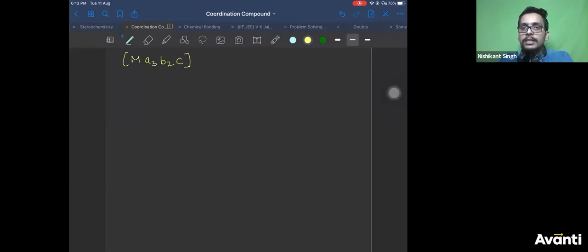This is the most easy one you can get. How many geometrical isomers are possible for this? Ganesh, check again. Draw it. Do not take a guess. Dekho, in isomerism this is the important thing. Draw it and check. M, A3, B2, C.